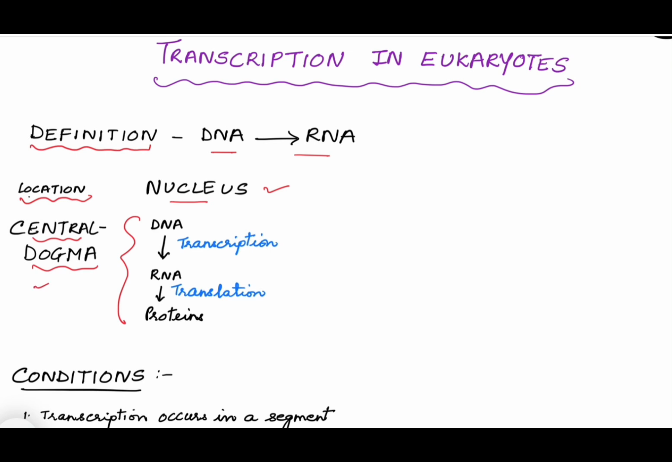Then what is the central dogma? The central dogma was given by Francis Crick, and he said DNA first forms RNA by transcription, and then from RNA proteins are formed by translation. So this is a one-way flow direction in a human body: DNA will form RNA and RNA will form protein. So this is the central dogma, which was given by Francis Crick.